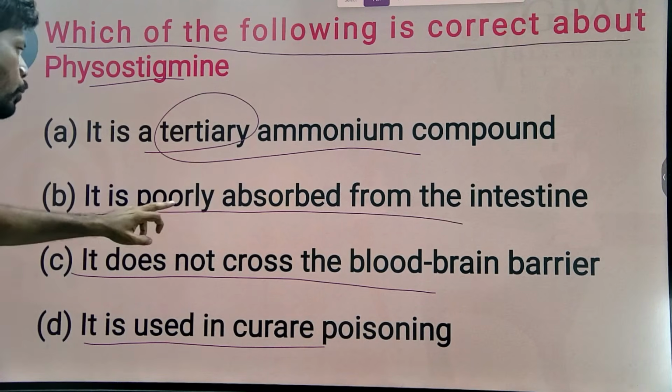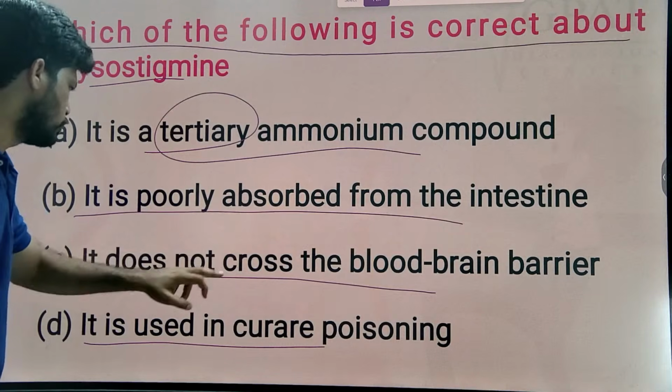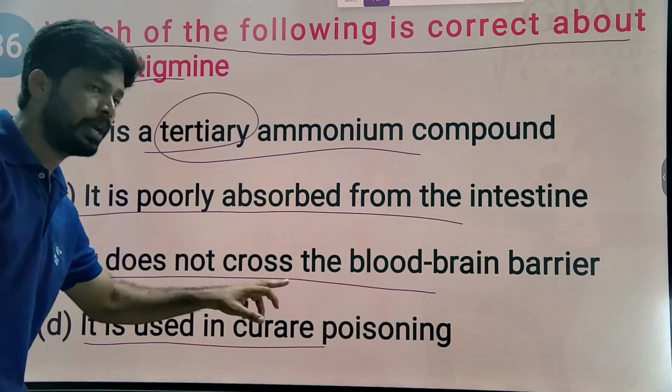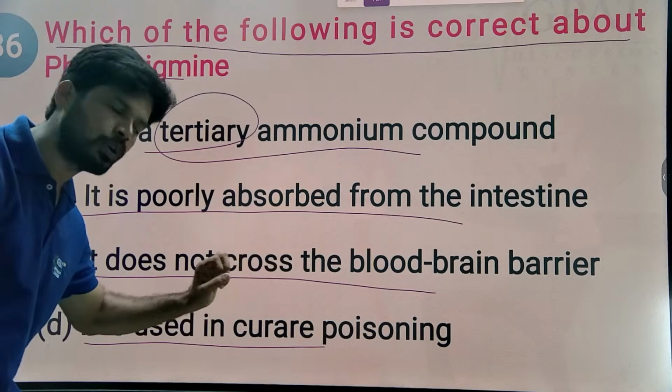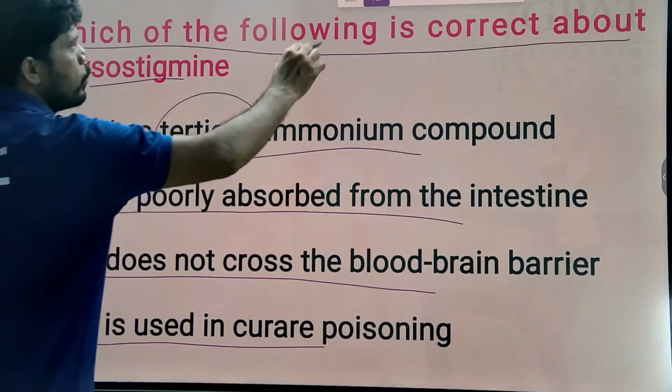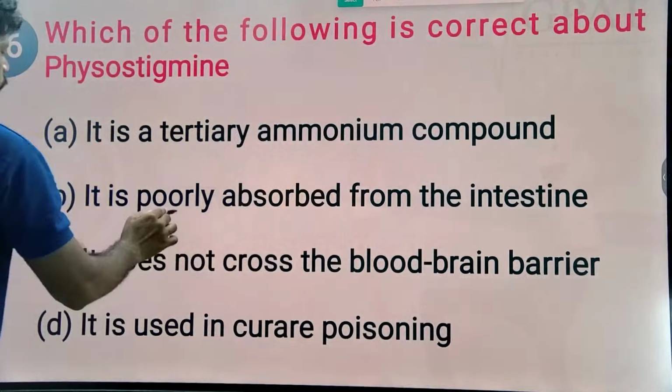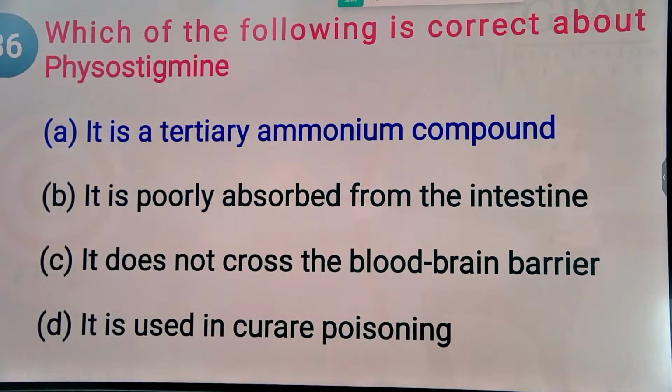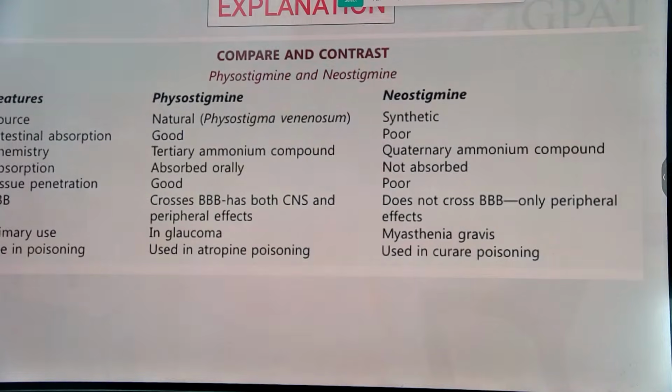Poor absorption? No, it has good absorption. It does not cross the blood-brain barrier? It readily crosses the blood-brain barrier. It is used in curare poisoning? Generally, it is not preferred in curare poisoning. So the correct one is simply option A. It is a tertiary ammonium compound, can easily cross the blood-brain barrier, and has good absorption as well as distribution.